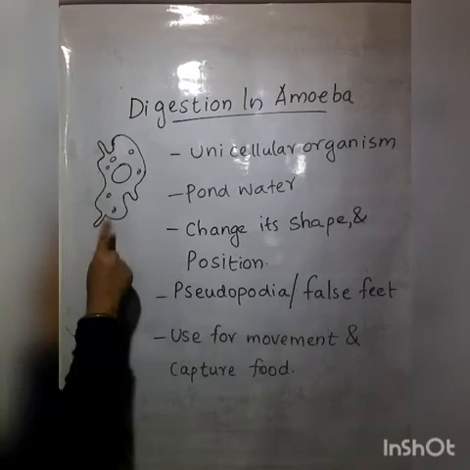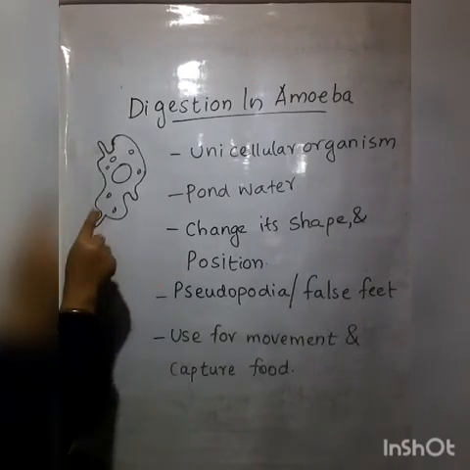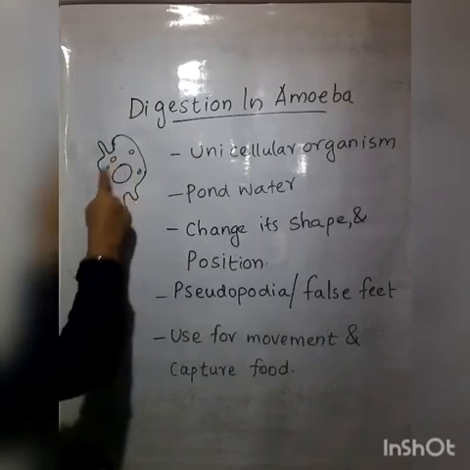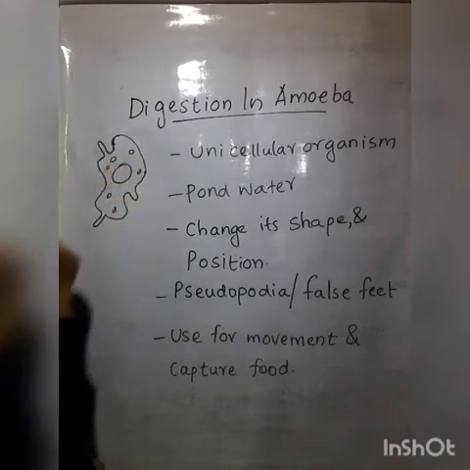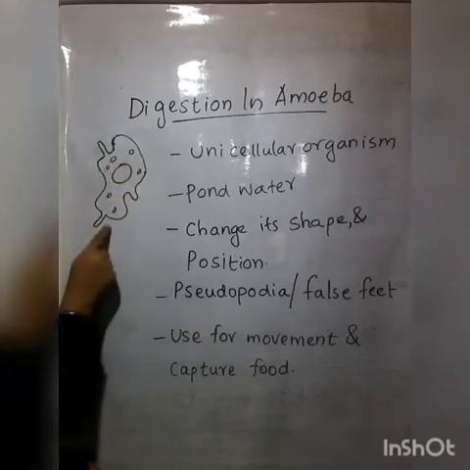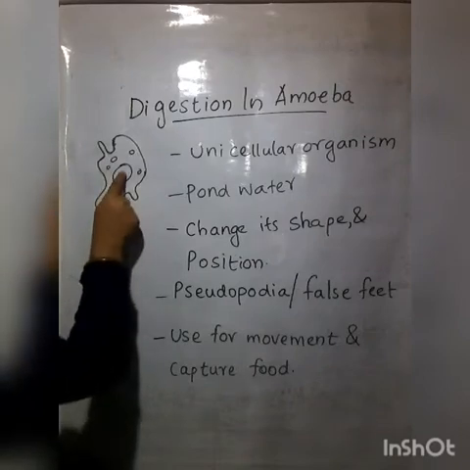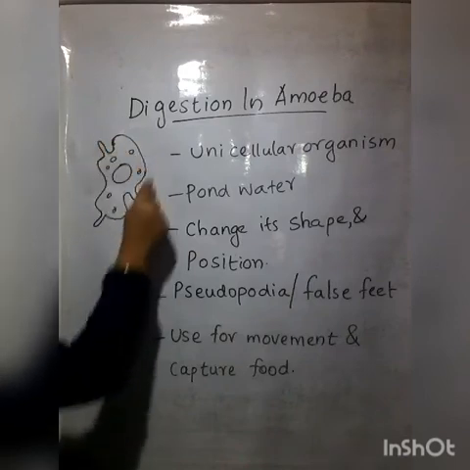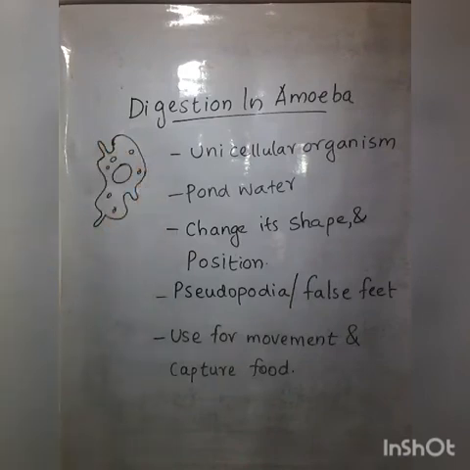That means there is only one cell in its body. It has a nucleus. Can you see this large bubble inside the amoeba's body? Yes, this is the nucleus, and the wall of the amoeba's body is called the cell wall or cell membrane.